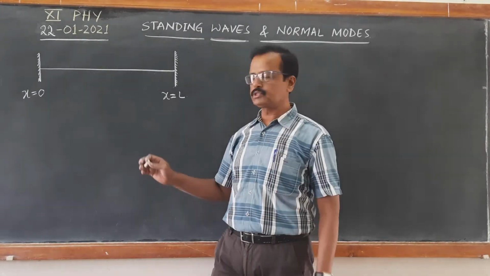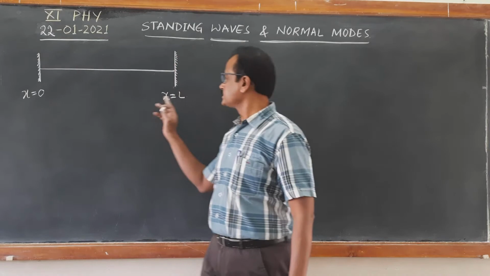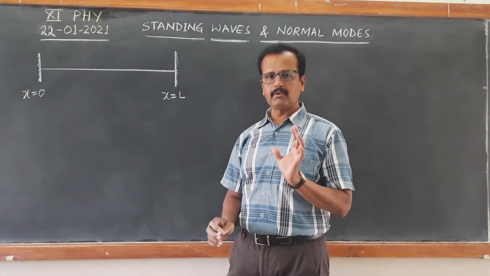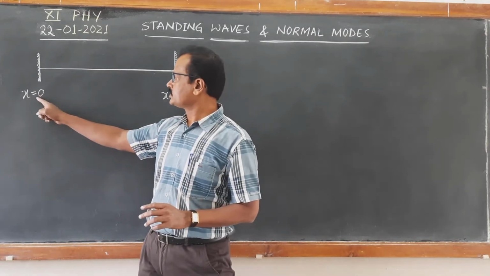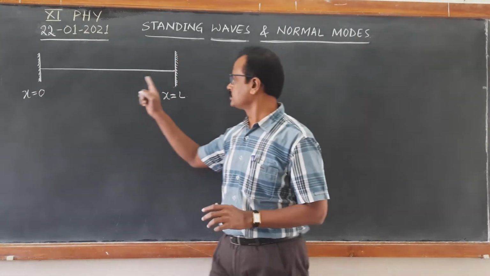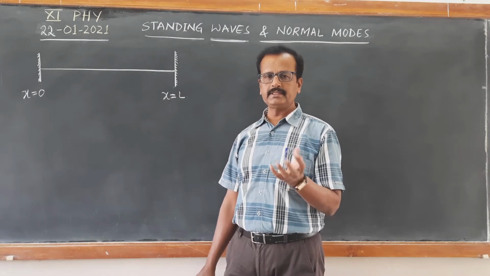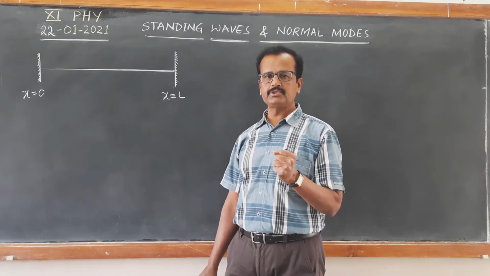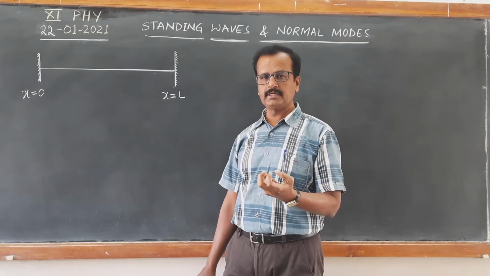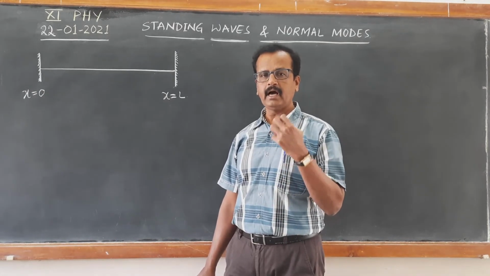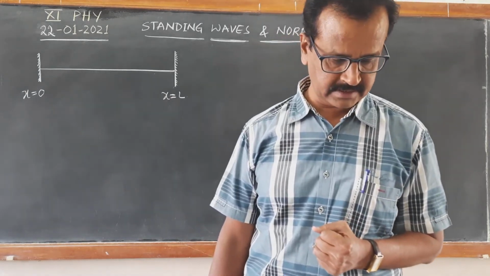To have the positions of nodes, the boundary conditions are x equal to 0 and x equal to L. At x equal to 0 there should be a node, and at x equal to L there should be another node. Using this we can calculate the positions of nodes, as well as the allowed frequencies, which are called normal mode frequencies.